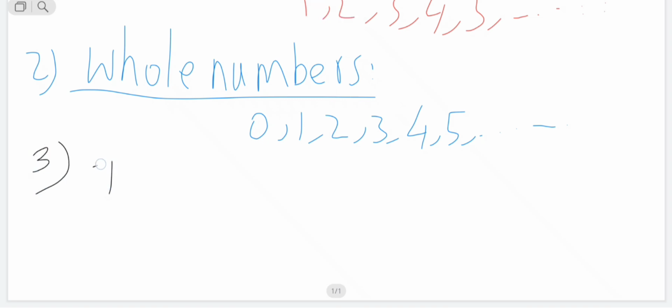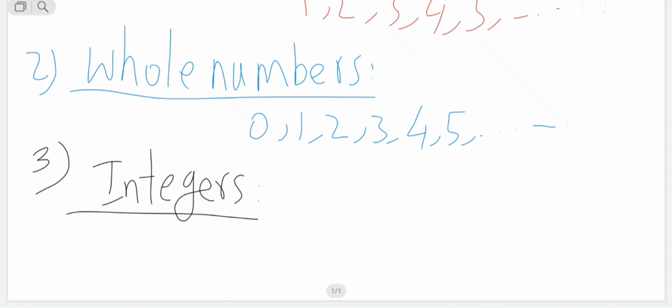After whole numbers, number 3, we have integers. What are integers? An integer is a whole number. Whole number means without decimal, without fraction. An integer is always a whole number, and it is positive and negative. It can start from 0, 1, 2, 3, and so on, positive numbers. It can be negative: -1, -2, -3, and so on.